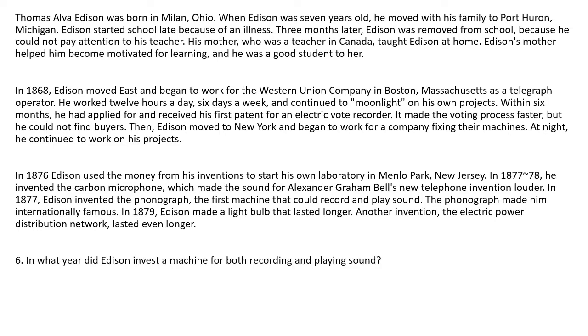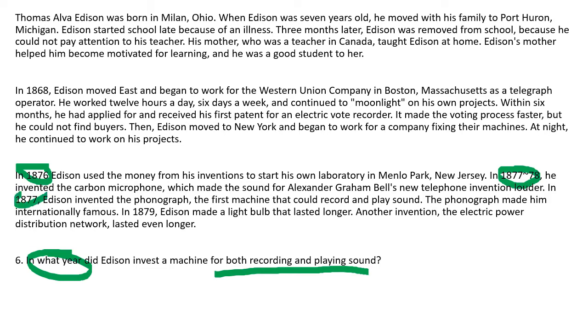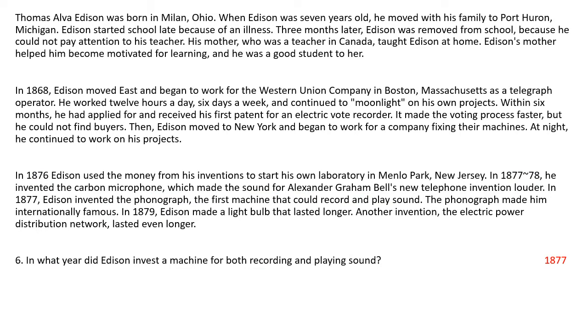Question 6. In what year, again we're looking for a year, did Edison invent a machine for both recording and playing sound? Well, we have 1876, we have 1877 to 78, we have 1877, and we have 1879. We have 4 different years in this last paragraph. But we're looking for a machine that could record and play sound. So record and play sound is here. So we match that down to the question, and then we work backwards to find when this happened. So the answer would be 1877.